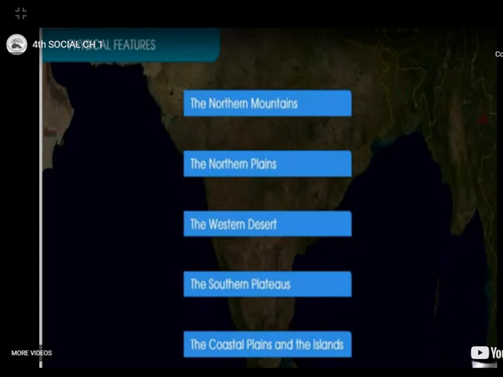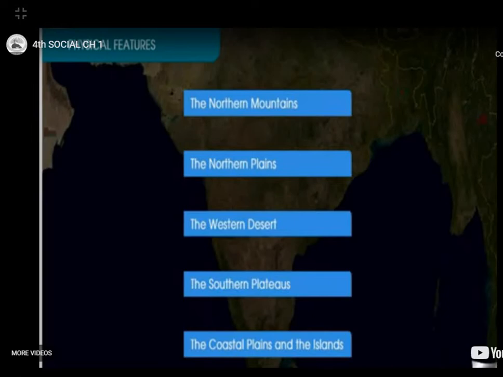But the Himalaya is covered with snow and is cold throughout the year. Isn't it? The southern part of our country is hot most of the year. Yes children. The northeast region receives heavy rainfall, but it is never as hot as North India because of the moderating influence of the sea.